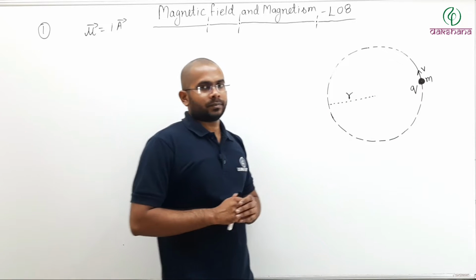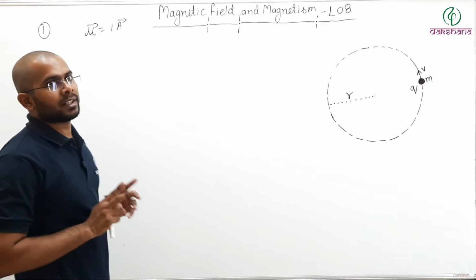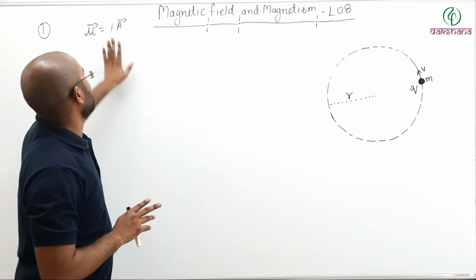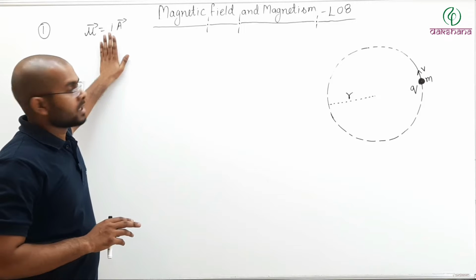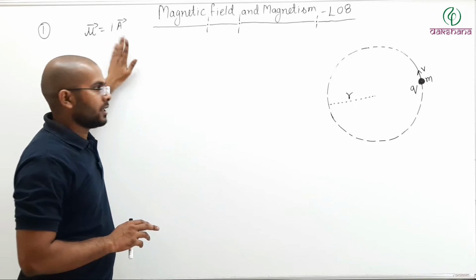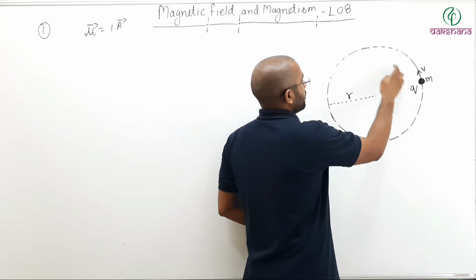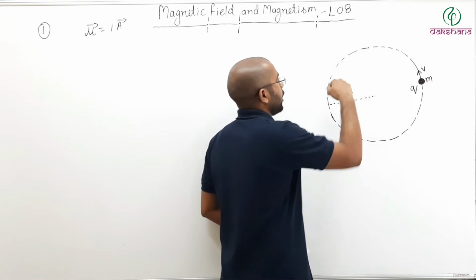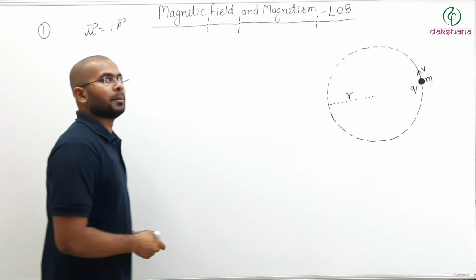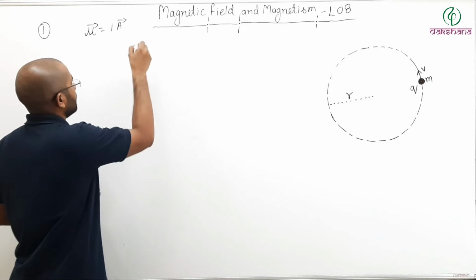So based on that we will try to find the magnetic moment of a revolving charged particle. Now see here, if I want to find the magnetic moment, two things I need to know. First, the value of current. Second, the value of area. Now if this charged particle q is moving with speed v, then how much time will it take to complete one revolution or one complete circle?